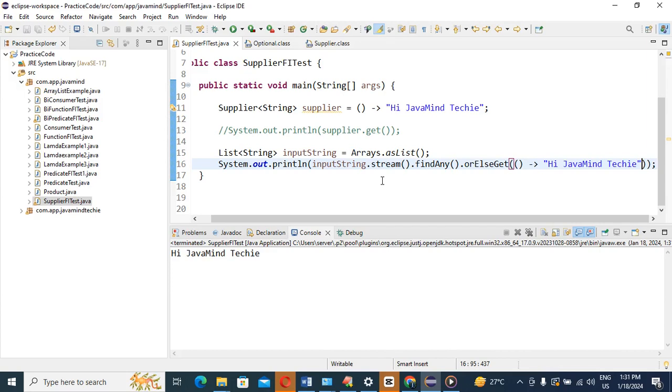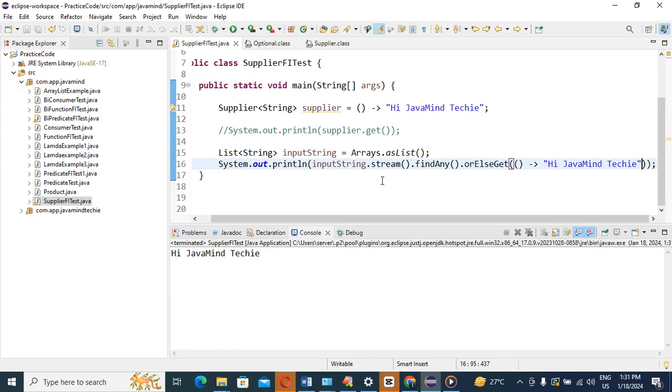So I hope you got all the topics regarding functional interfaces. I explained around seven functional interfaces: Predicate, BiPredicate, Consumer, BiConsumer, Function, BiFunction, Supplier. These interfaces act in a very vital role in our Stream API, guys.